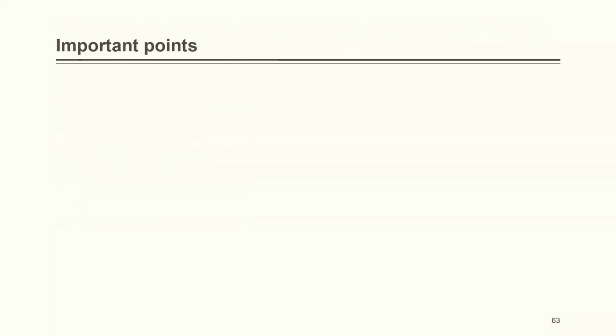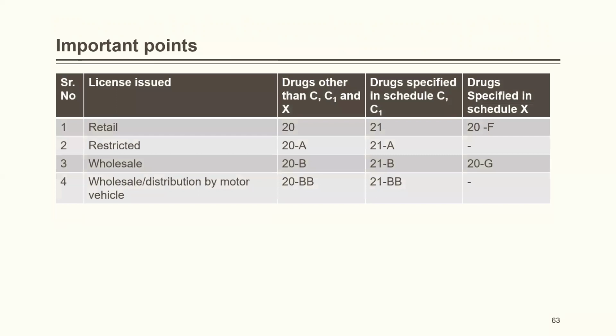Important points that you need to keep in mind. These are the different licenses that I was speaking about. You need to memorize all these licenses. These are very, very, very important. Okay, so license issued for retail drugs other than C, C1 and X, it is in form number 20. Drugs specified in C and C1, 21. Drugs specified in Schedule X, it is 20F for retail. So 20, 21 and 20F would be for retail.